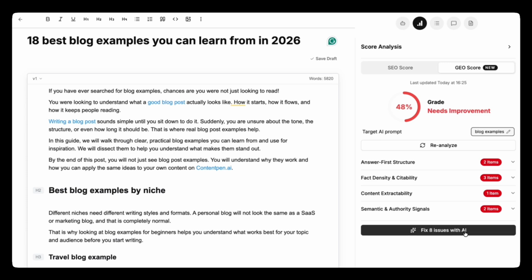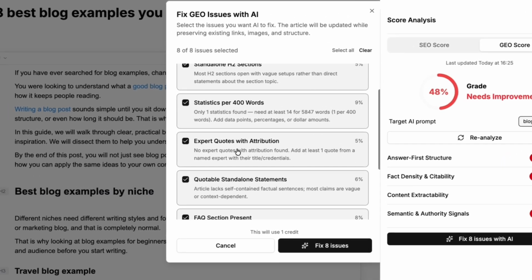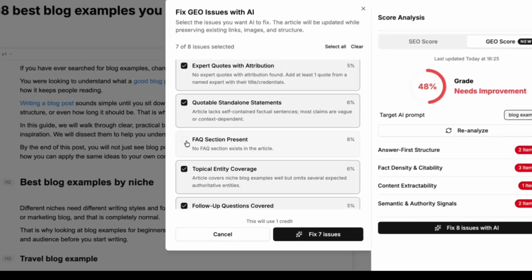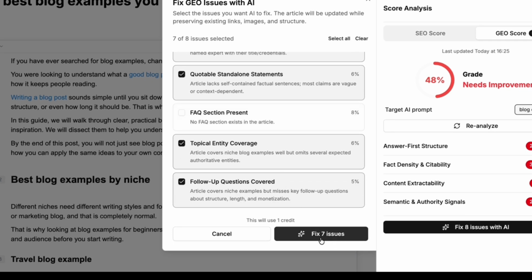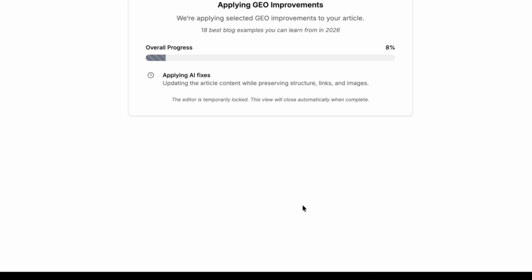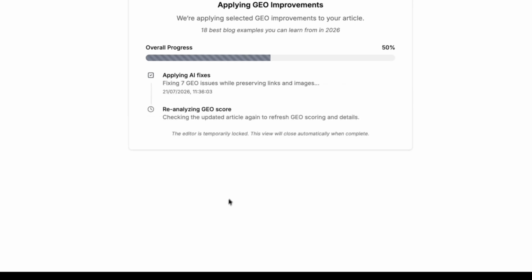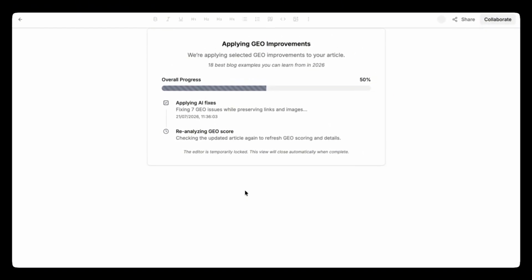So over here, I'm going to click fix issues with AI. It's going to show me all the issues. This one is my fault actually. I did not copy paste the FAQ sections. In total, we have 7 issues to fix. I'm going to click it and it's going to start fixing these issues. So it's taking its time, probably at max 2 to 3 minutes, and this will be done.